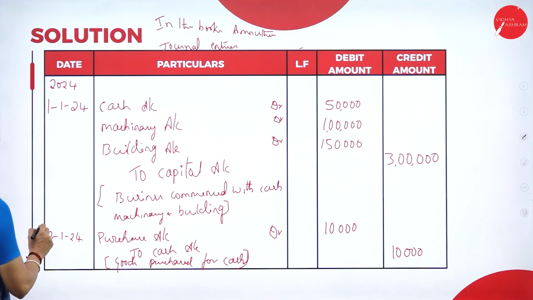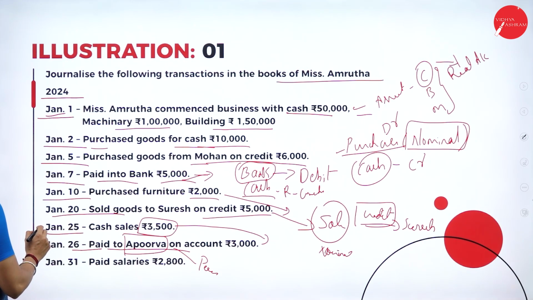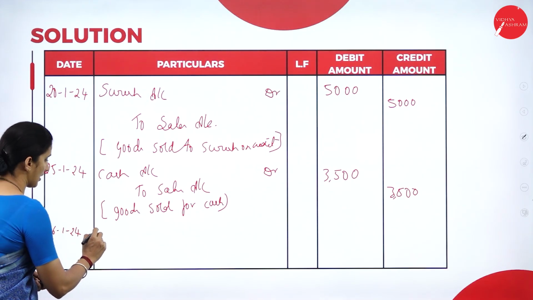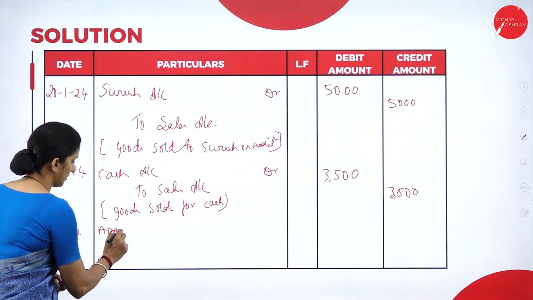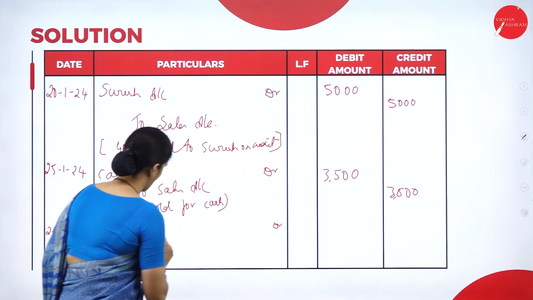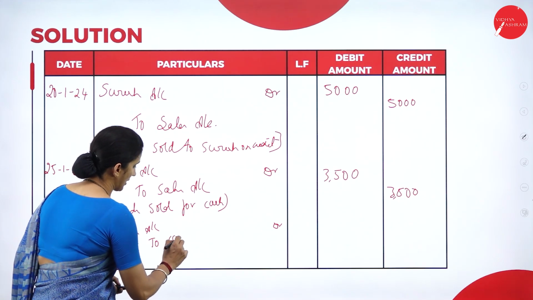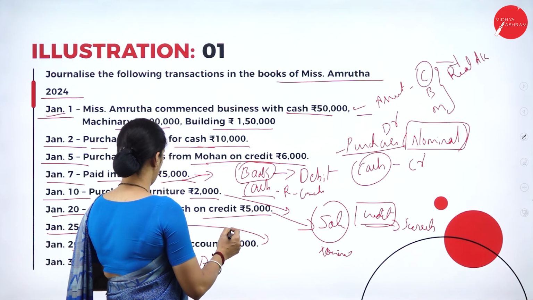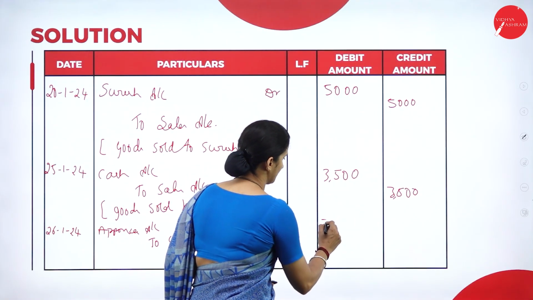So the date of transaction here is 26th/1/2024. That is Apurva's account debtor to cash account. The amount here is 3000.